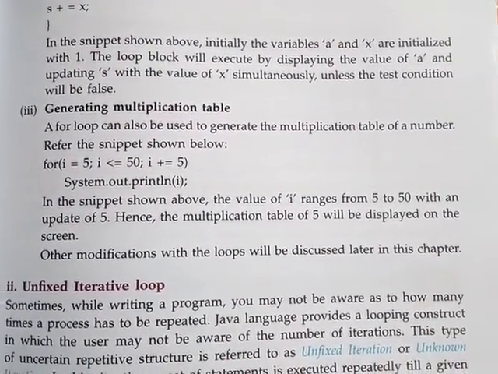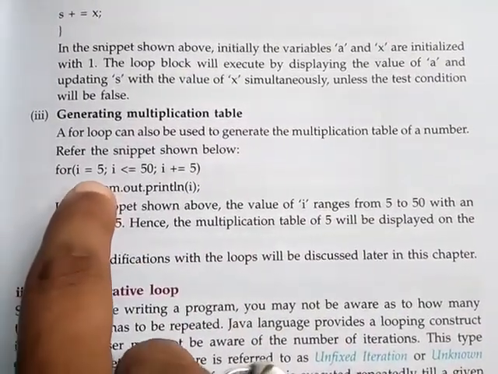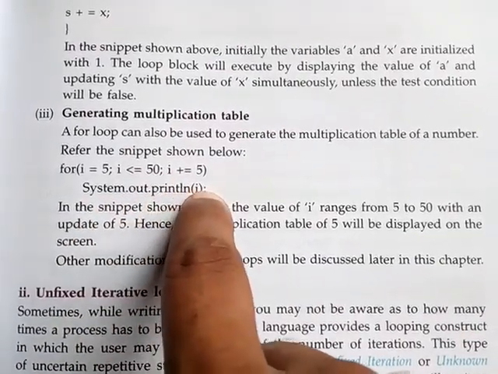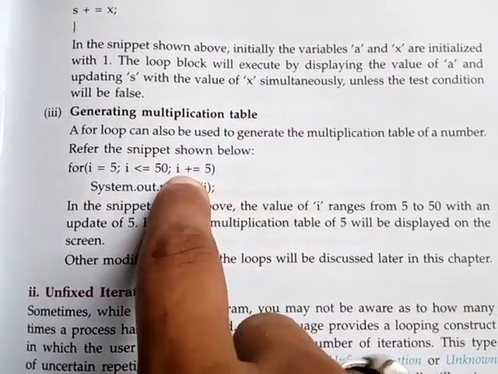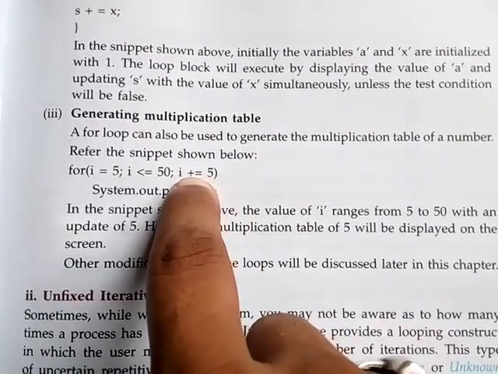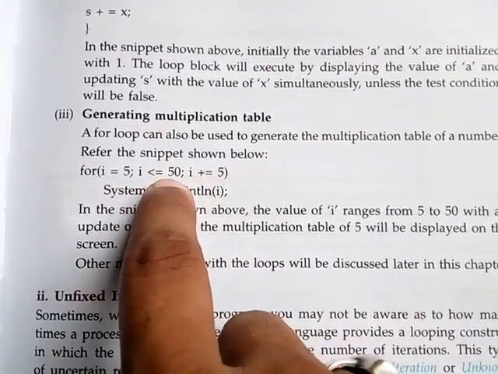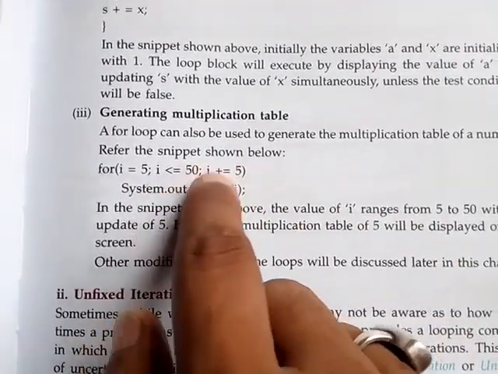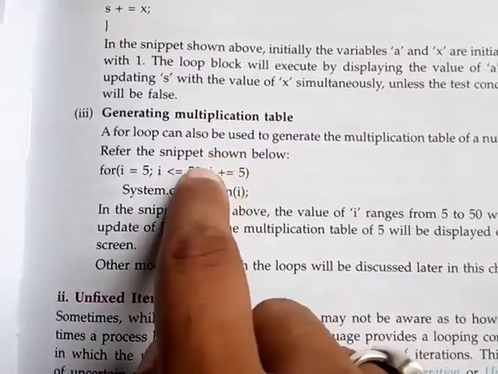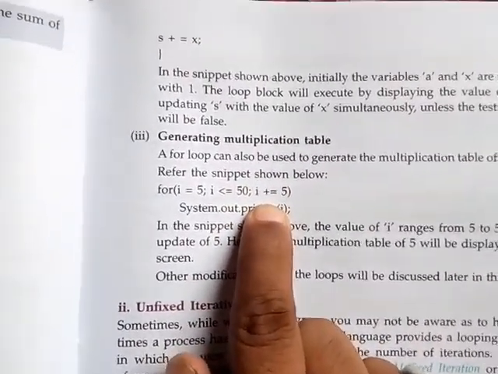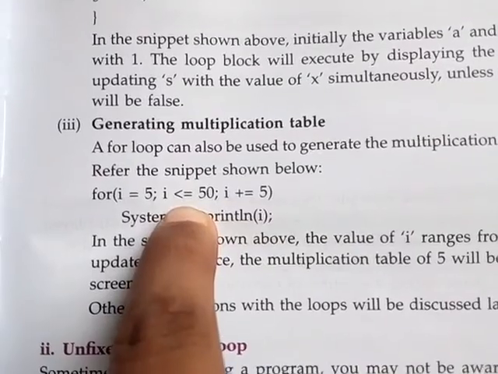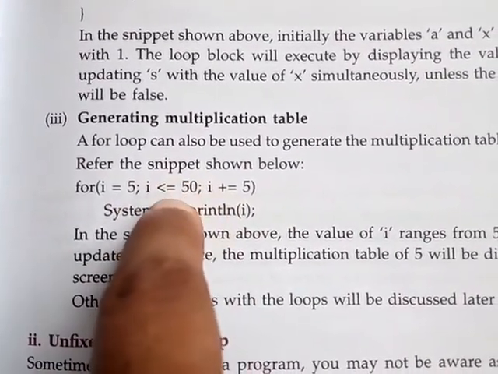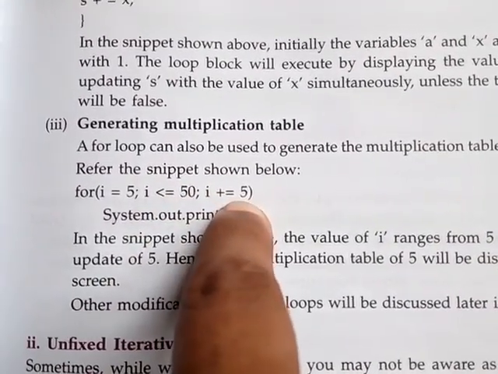How to generate a multiplication table? In this way also we can write a loop. For example, i equal to 5, i less than equal to 50. Yes, come down, System.out.println i. That means it will print 5. Then i equal to i plus 5, so the value of i becomes 10. 10 less than equal to 50, yes, come down, println 10. In this way it will print 15, 20, 25, 30, 35, 40, 45, 50. Till 50 it will print, because of the condition i less than equal to 50. This loop will be executed till 50, and the value of i increases by 5.